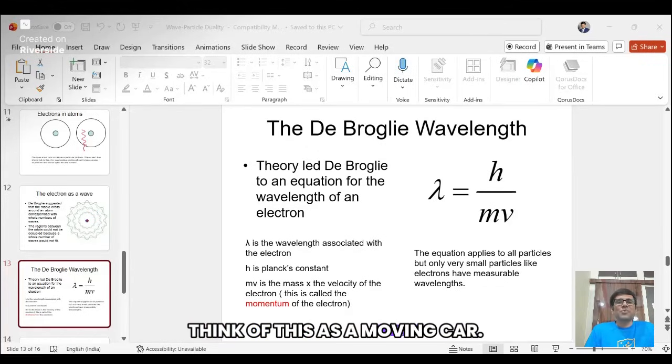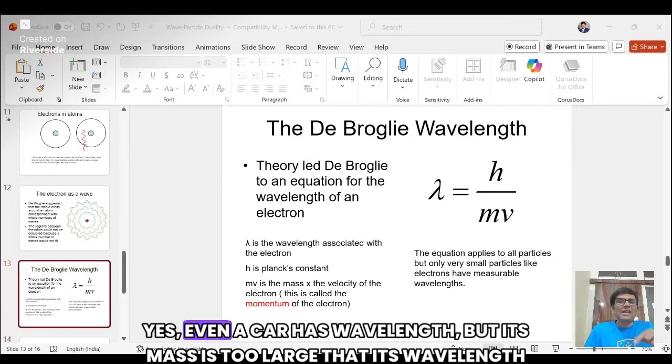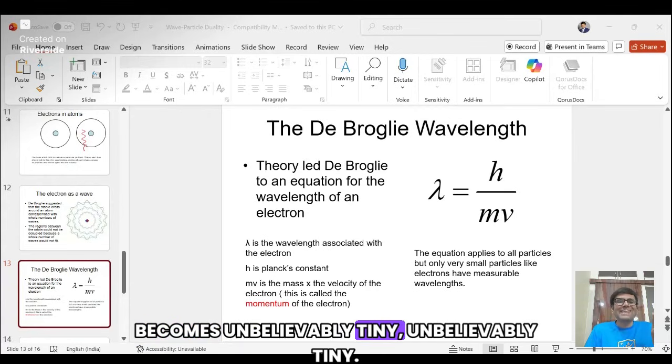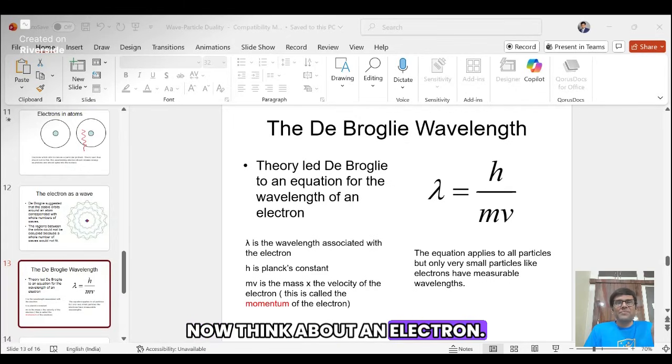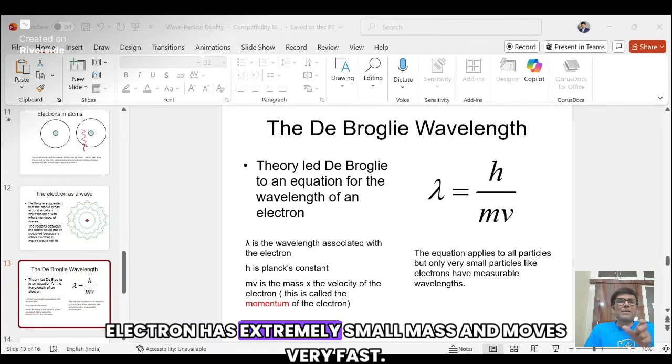Think of this as a moving car. Yes, even a car has a wavelength, but its mass is so large that its wavelength becomes unbelievably tiny. That is why we never observe wave behavior for everyday objects. Now think about an electron. An electron has extremely small mass and moves very fast.